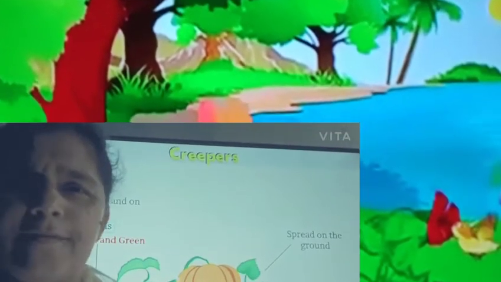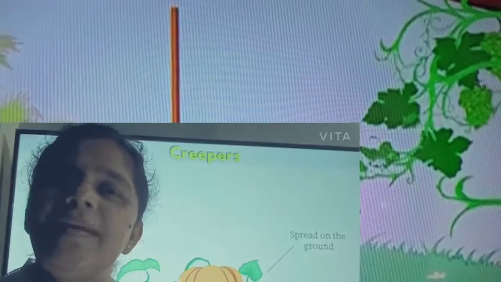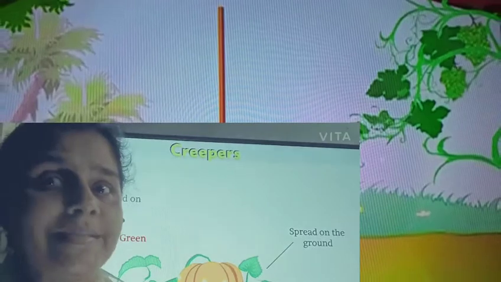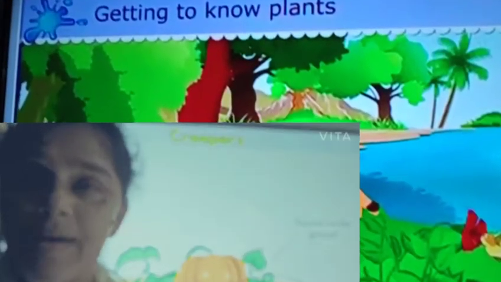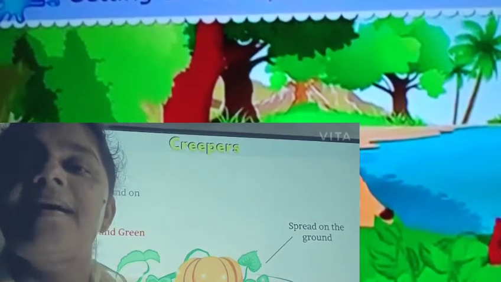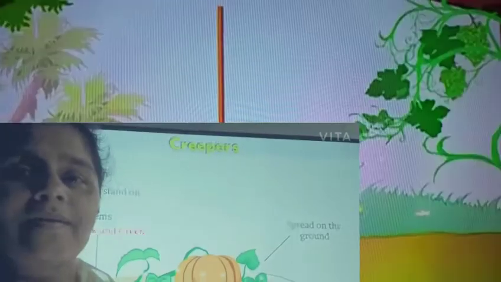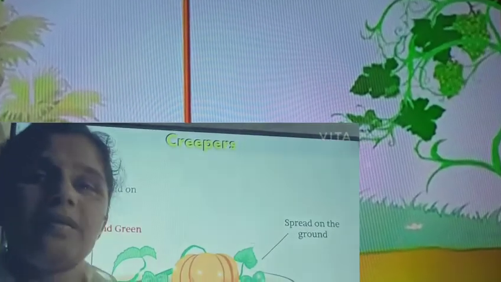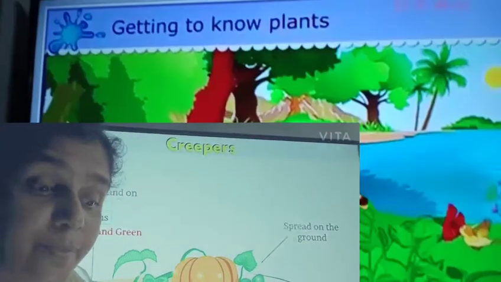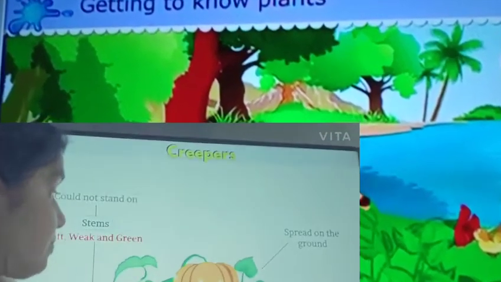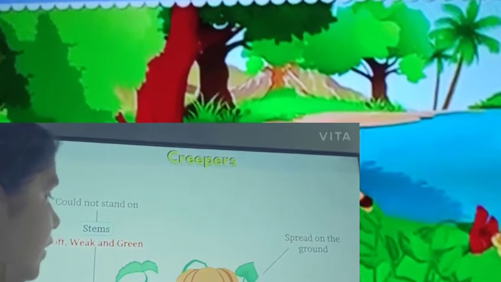We know that a few plants are very weak. They have a very weak stem, so they are not able to stand upright. Such plants are known as creepers and climbers. In your smaller classes, you have studied it. This means they creep on ground. They spread on ground. And what about their stem?